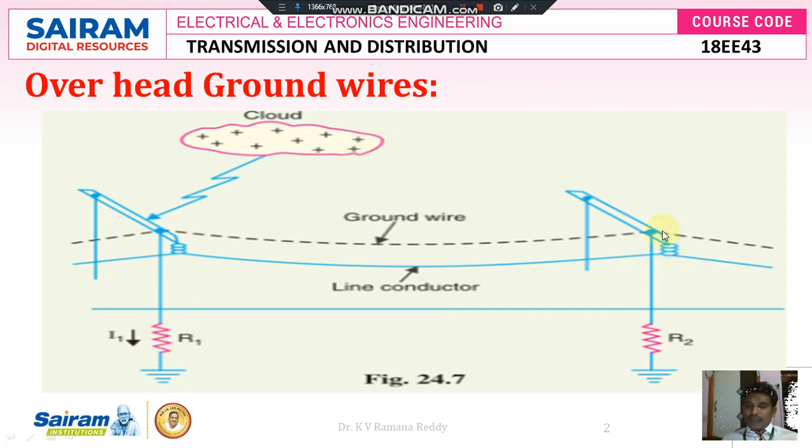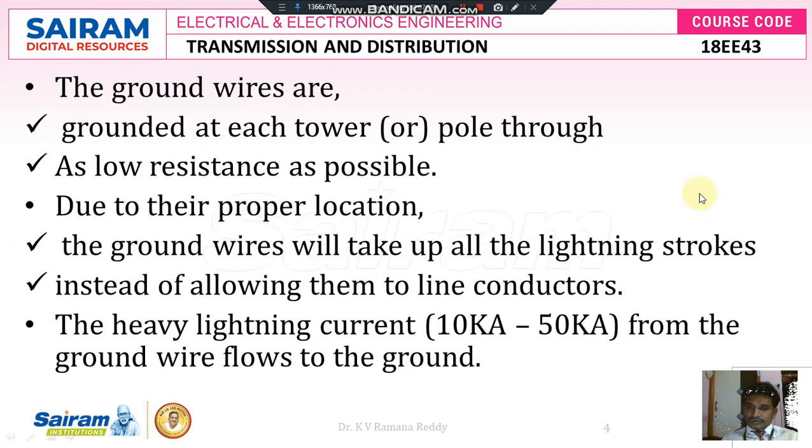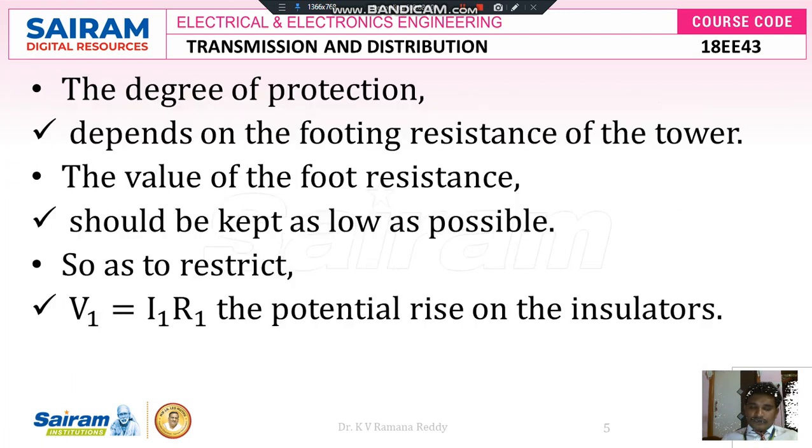Similarly, the voltage offered at tower B, that is V2, between the ground wire and the earth, is the potential to be withstood by the insulators associated with tower B. This voltage is mathematically represented as V2 = I2 × R2. For this voltage we have to design the insulators to withstand the lightning stroke voltage.